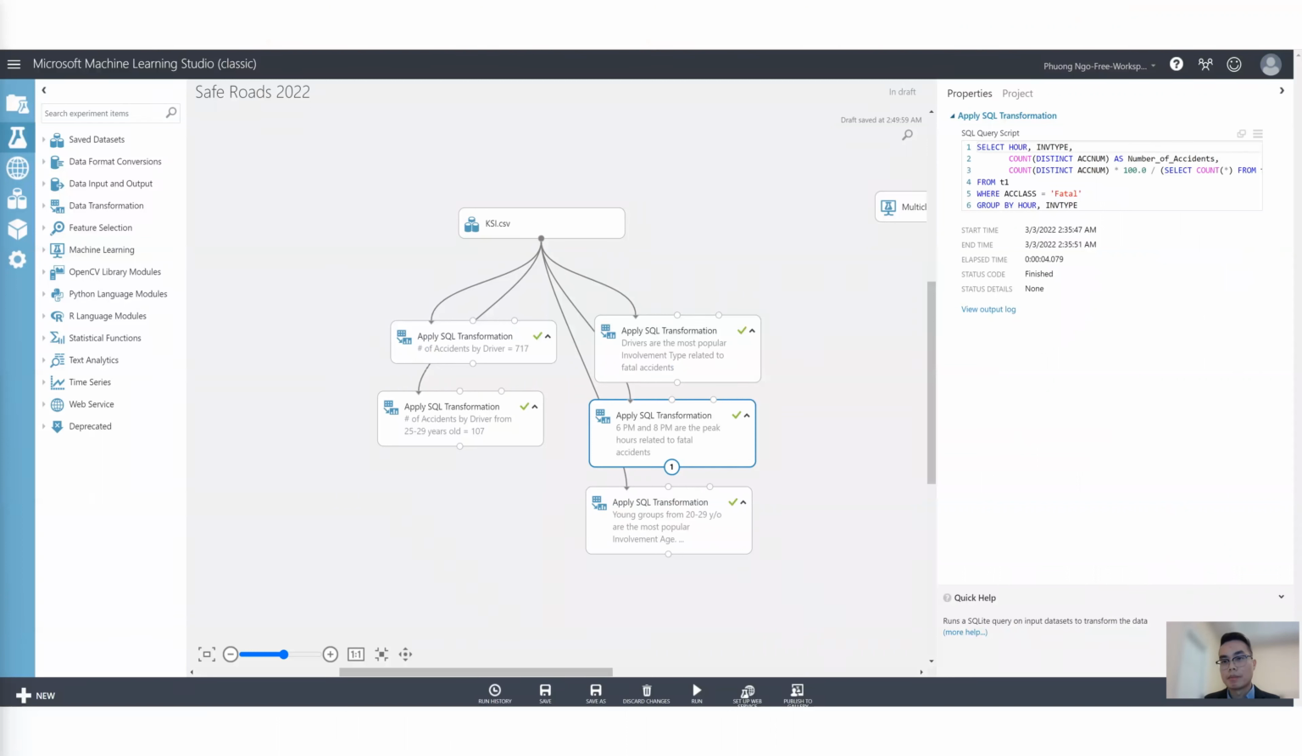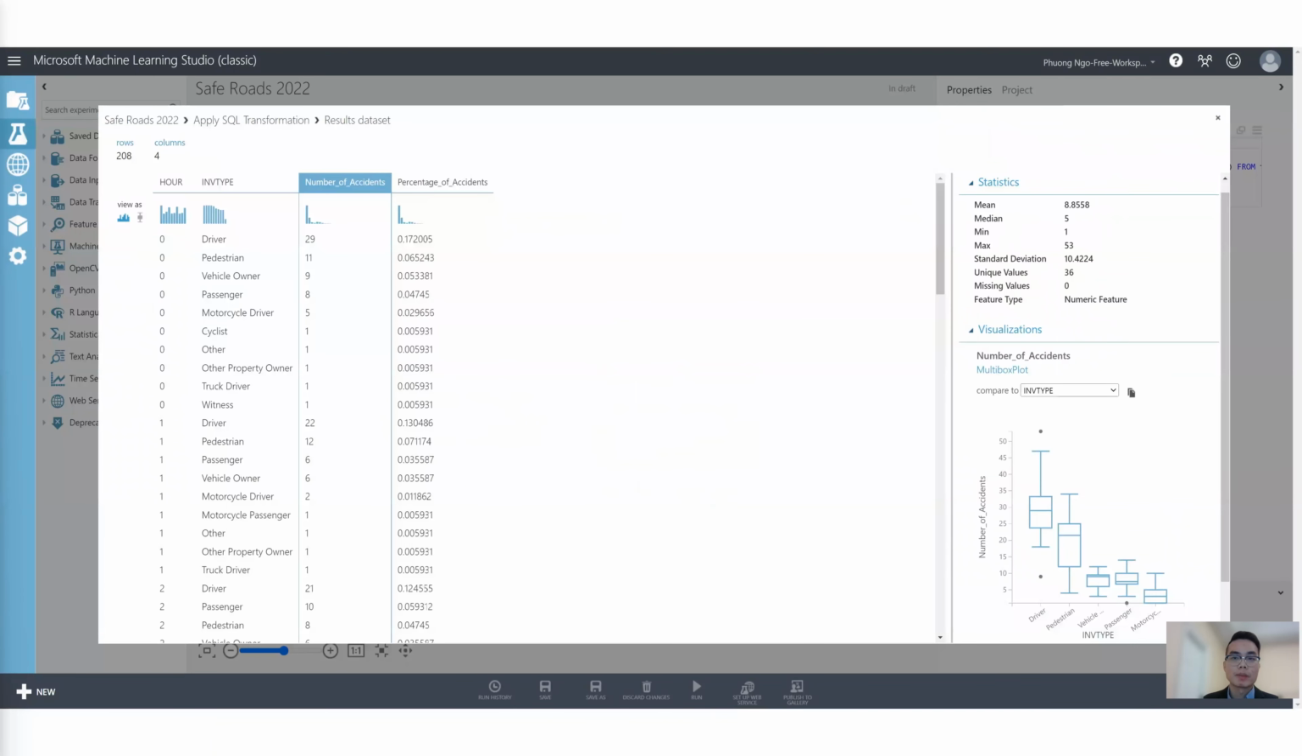I would use some Azure Machine Learning and SQL techniques to conduct a basic descriptive analysis on involvement type by hour. As shown in the last slide, we can clearly see that the peak hours at 6 and 8 p.m. are the most common ones related to fatal accidents. The box plot also shows that after arranging in ascending order by hours, drivers account for the most accidents at any time. Q1, Q2, and Q3 quarters are even higher than in other involvement types.